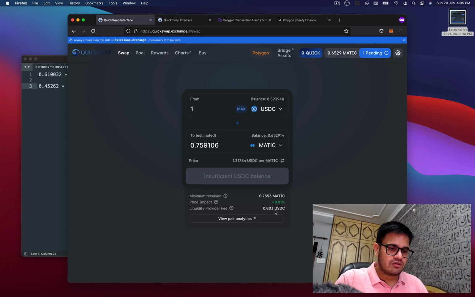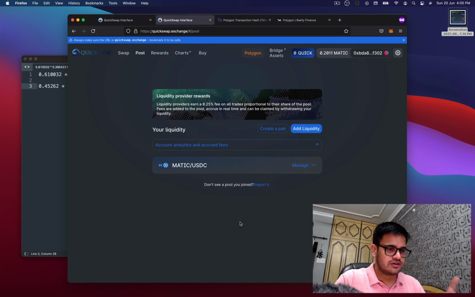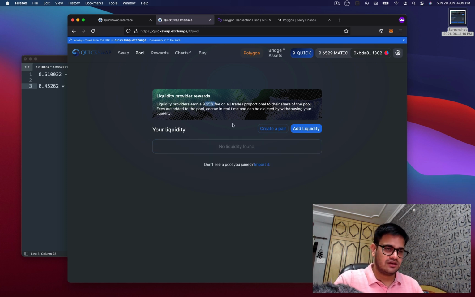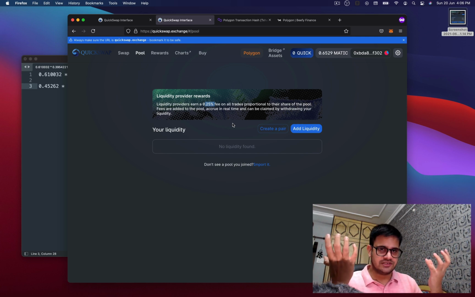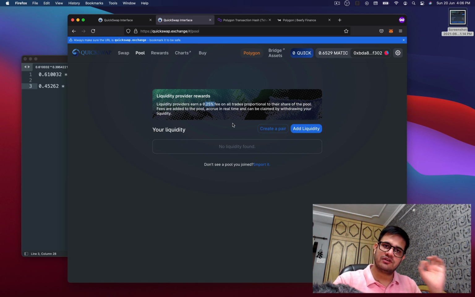Now, for one USDC, basically 0.3 cents are going to QuickSwap, and QuickSwap in turn provides you with 0.25% of that fee on each trade. So 0.25% of the fees is deposited in the liquidity pool. Let's say a pool had 100 Matic and 100 USDC. Somebody comes and says, I want to swap one Matic and get one USDC. So the person will deposit one Matic in the pool, right?